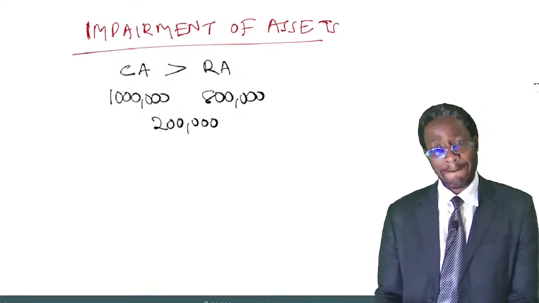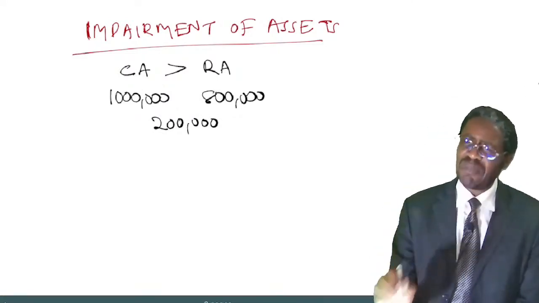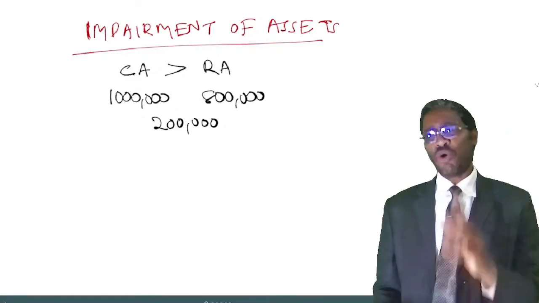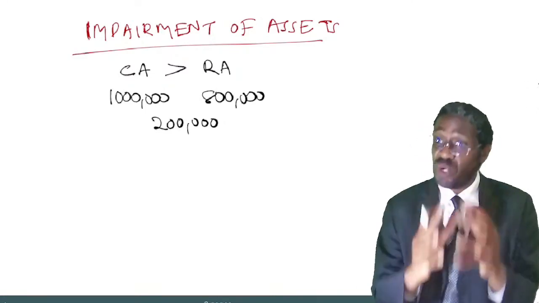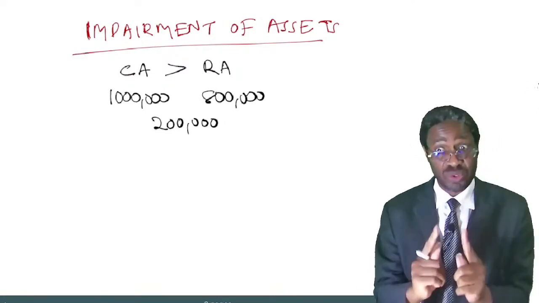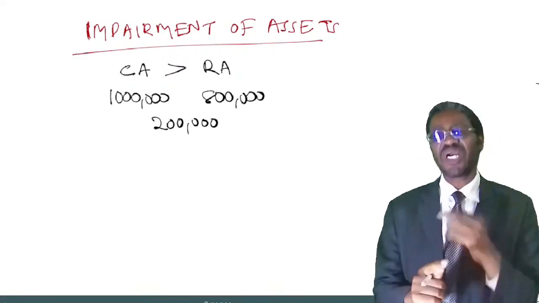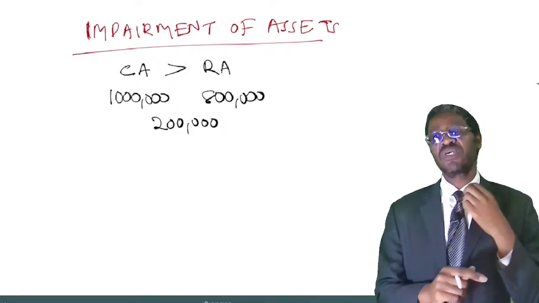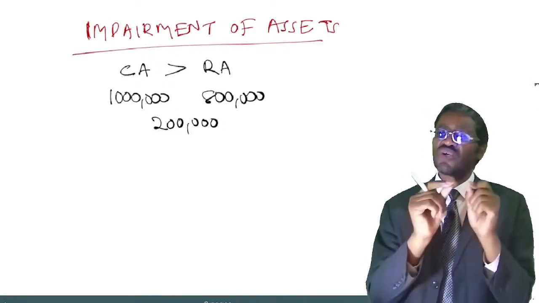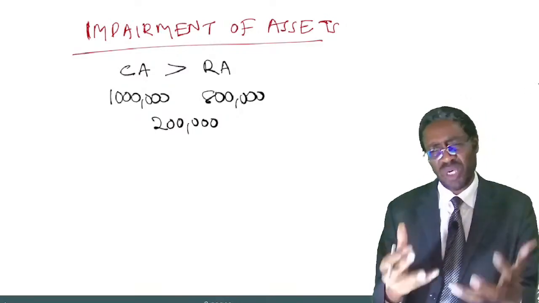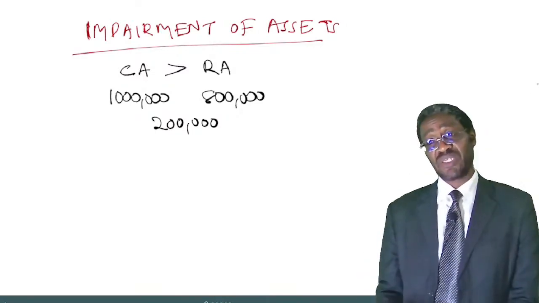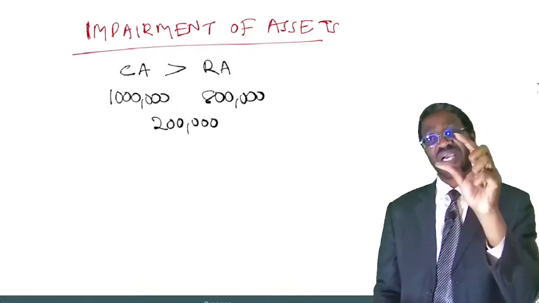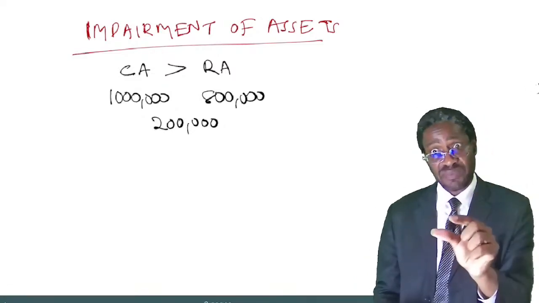Now listen. What is the carrying amount of an asset? Of course, the carrying amount of an asset is the amount at which that asset appears in the books. In other words, it is simple: the net book value of your asset is what we call the carrying amount.